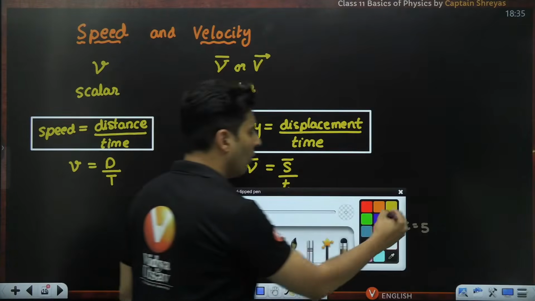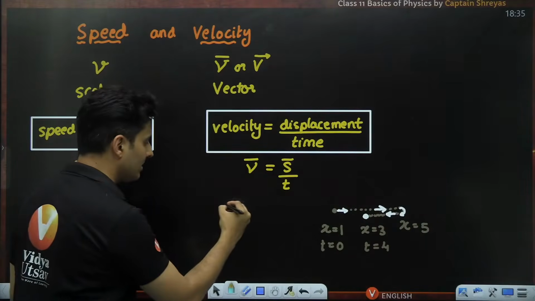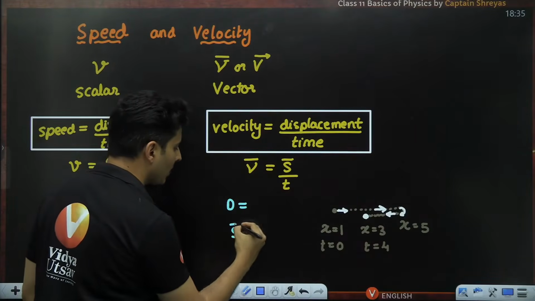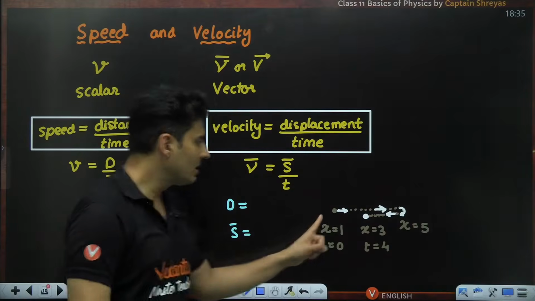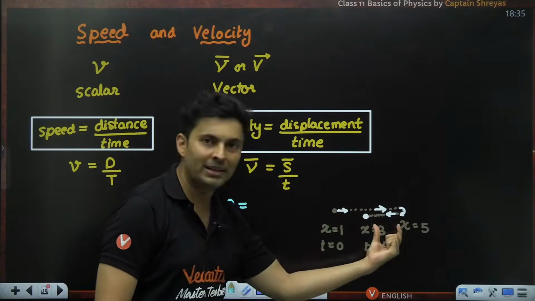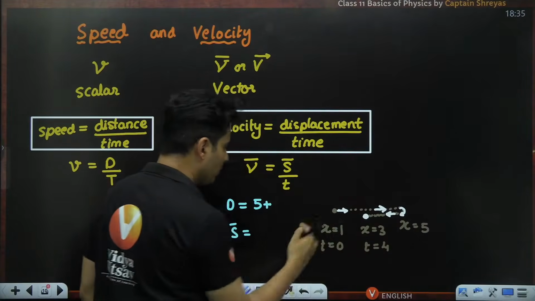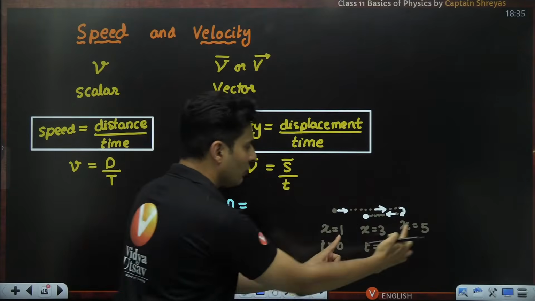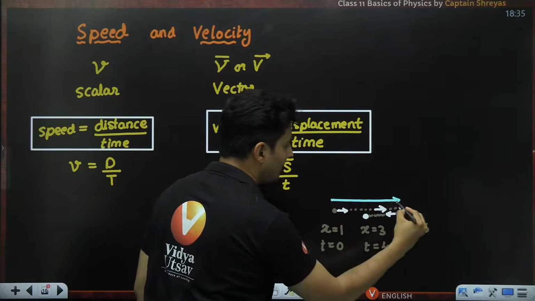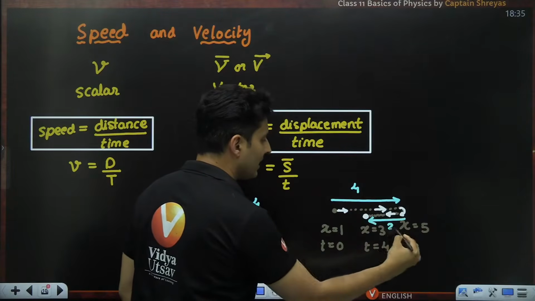If you ask me what is the distance traveled in this particular problem and how much is the displacement, what will your answer be, guys? Come on, quickly answer in the chat box. Distance traveled: from 1 to 5 is 4 meters, and from 5 to 3 is 2 meters.